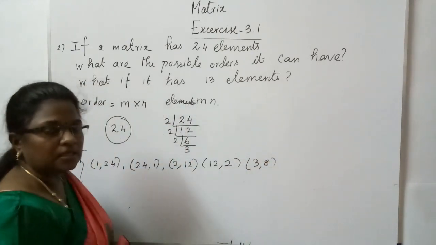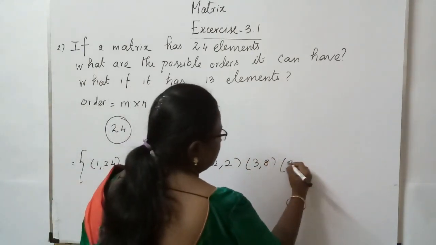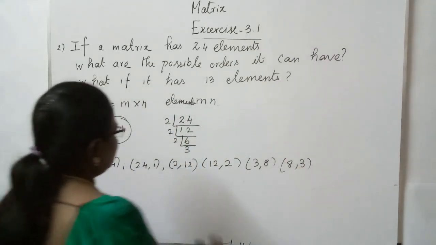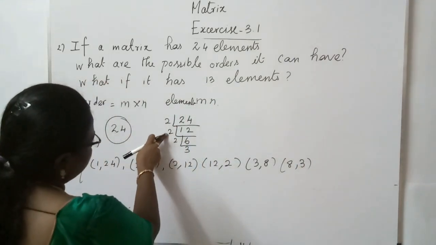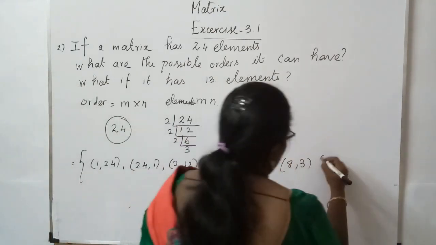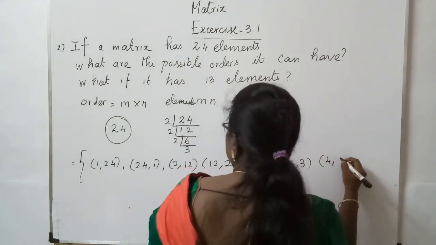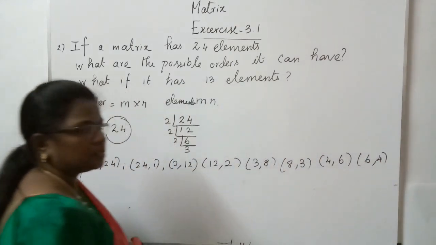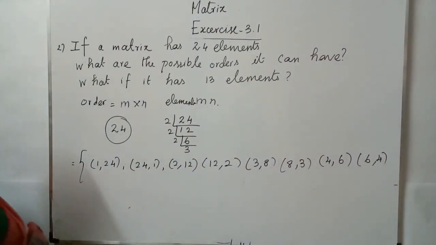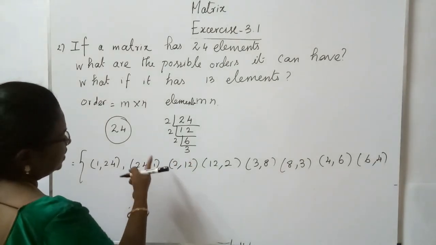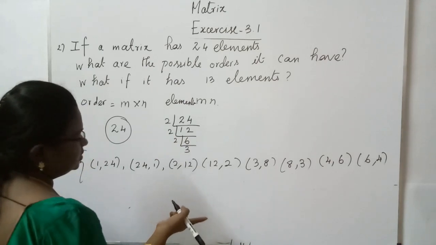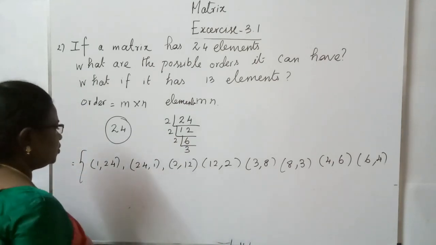3 cross 8. Similarly 8 cross 3 also can be 24, and 4 cross 6. So you can write 6 cross 4 also, m cross n and n cross m, both are equal to mn only. 7 cannot be, 8 is there, 9 cannot be. So these are all the possibilities.